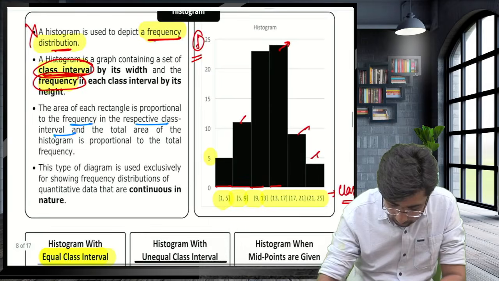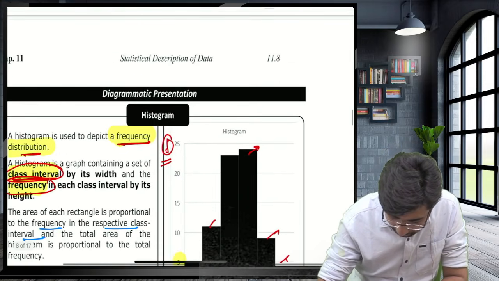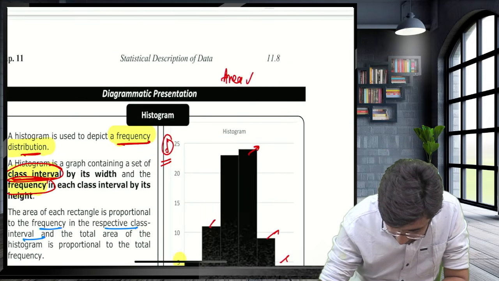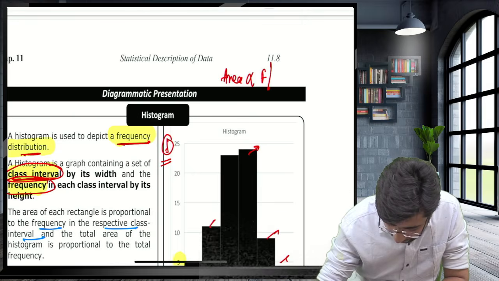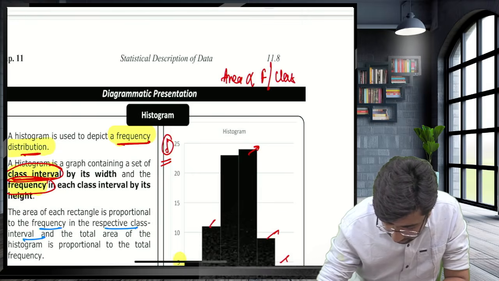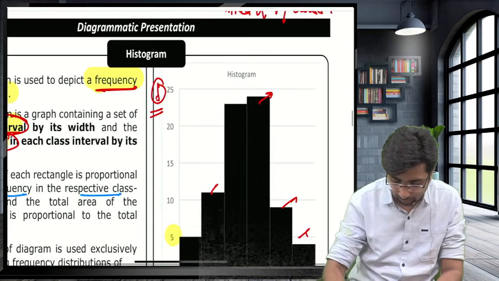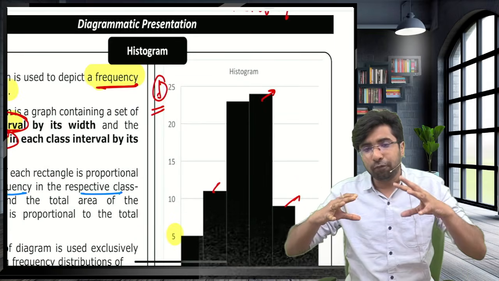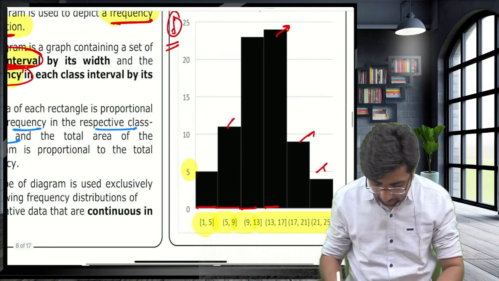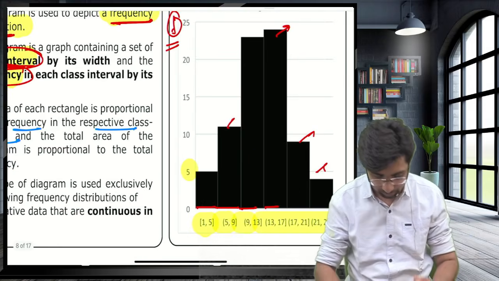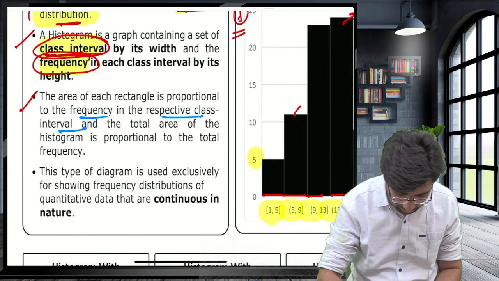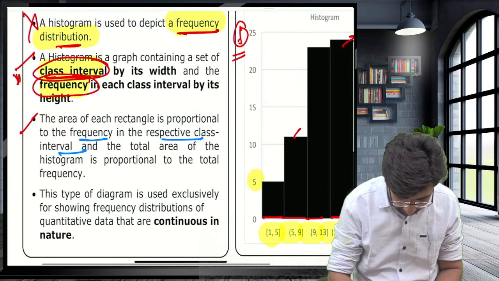Guys, the area of the histogram is directly proportional to frequency and class interval. If you increase the frequency, the area of this rectangle will increase. If you increase the class interval, the area of this rectangle will again increase. So guys, this is the next point. You just need to keep this point in your mind, that's all.